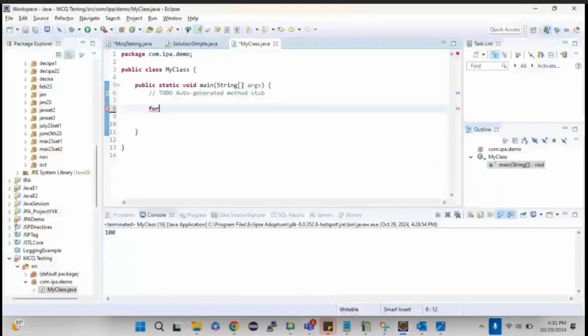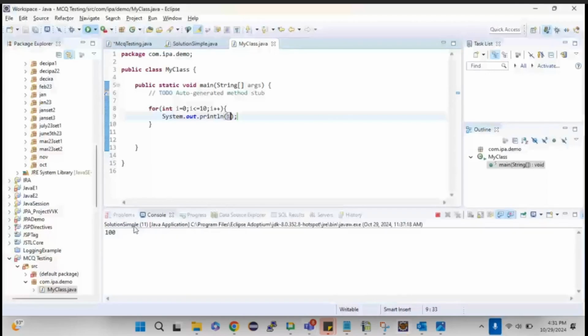So for, here I can give int I equal to 0, semicolon, and then I need to give a condition which is I less than or equal to 10. Increment or decrement, let me just go for increment. And then here I have the statement which is printing the I value. Now if I run this, 0 to 10 will get printed.